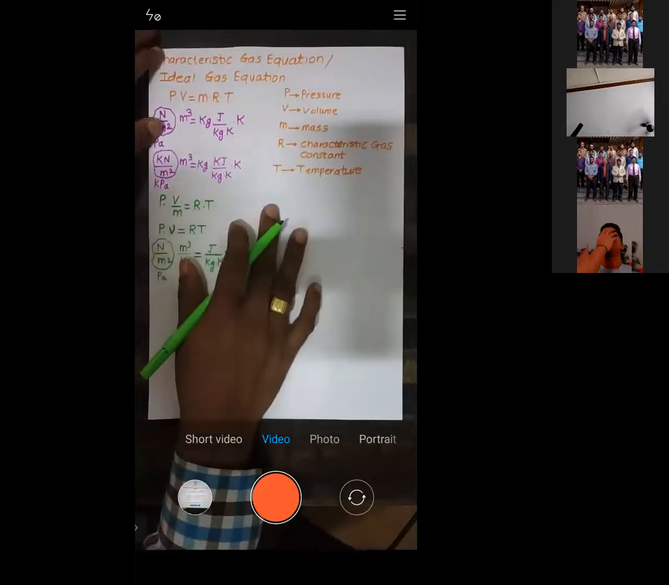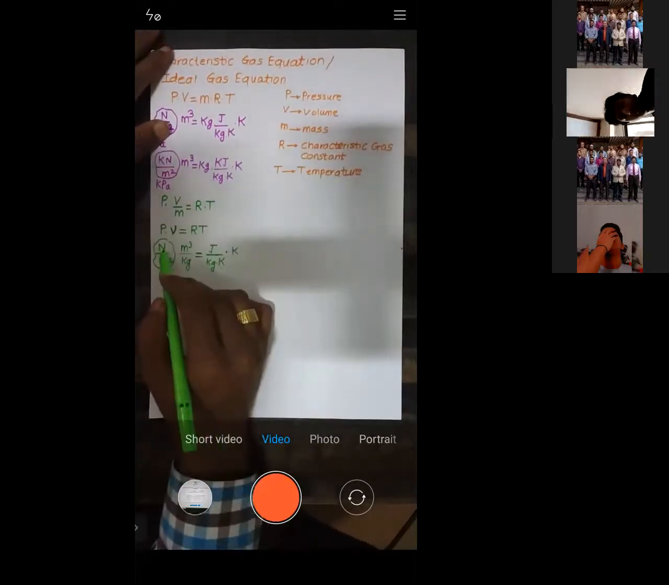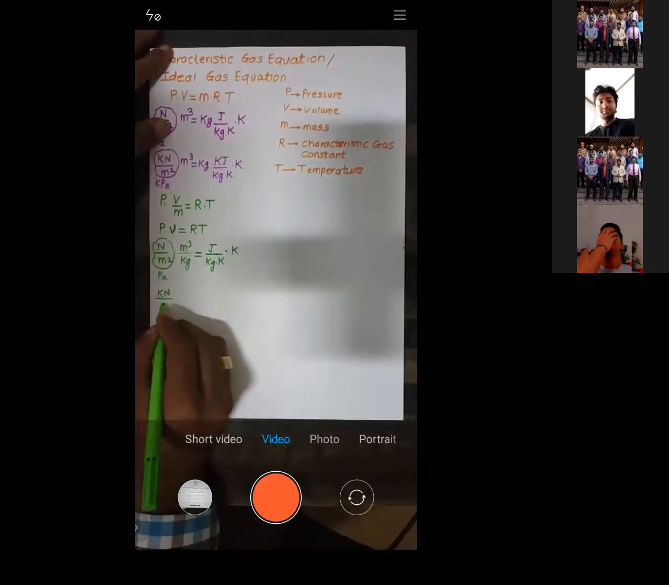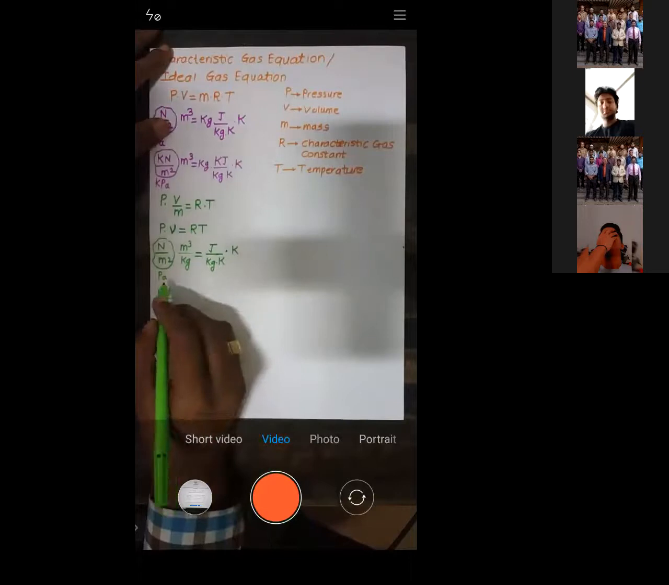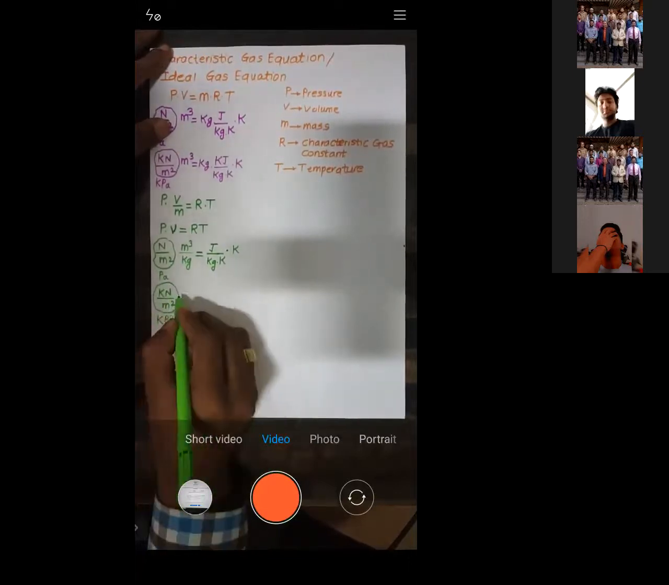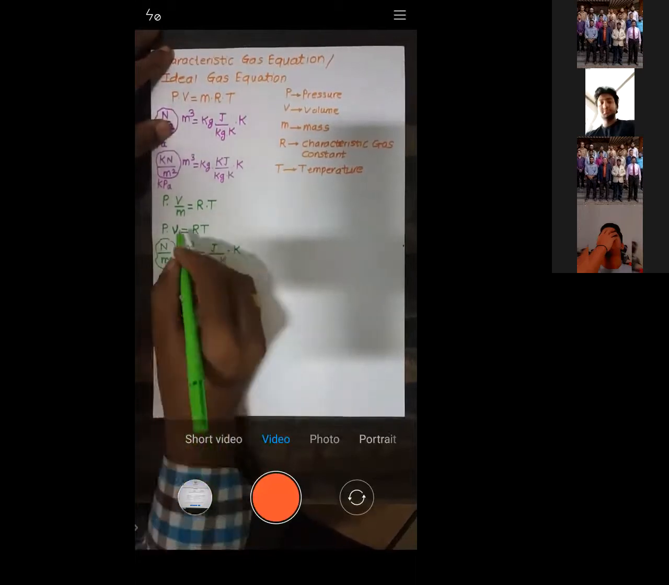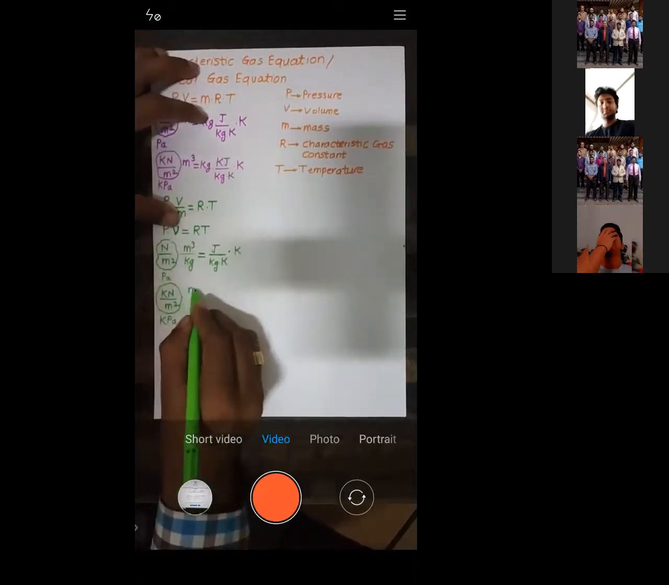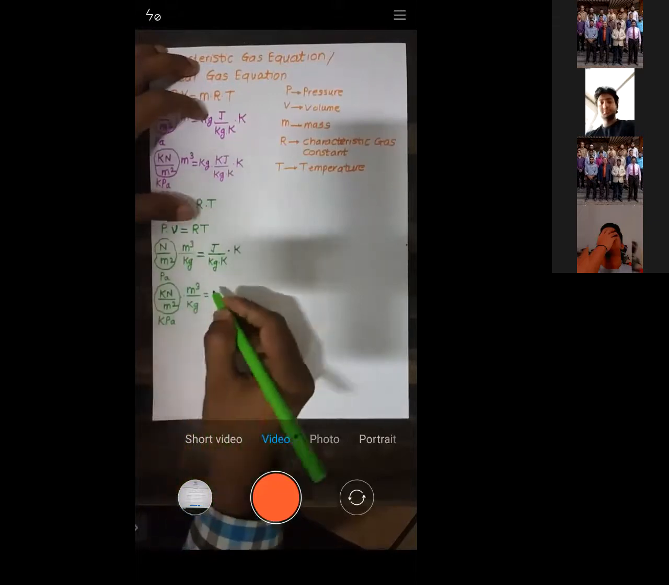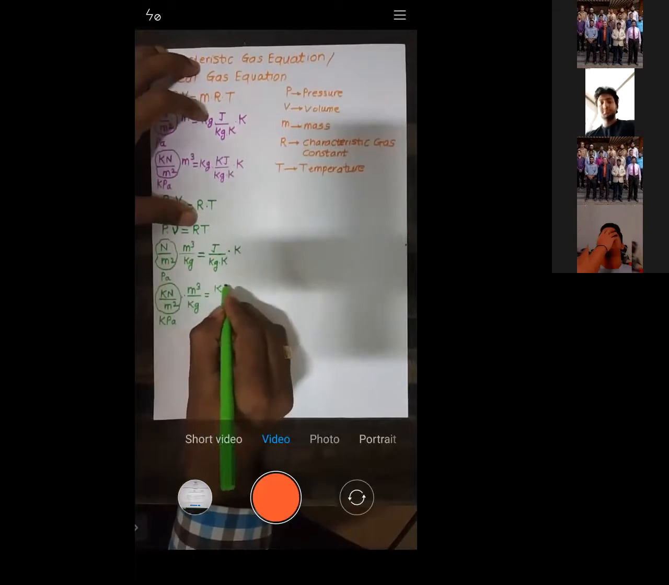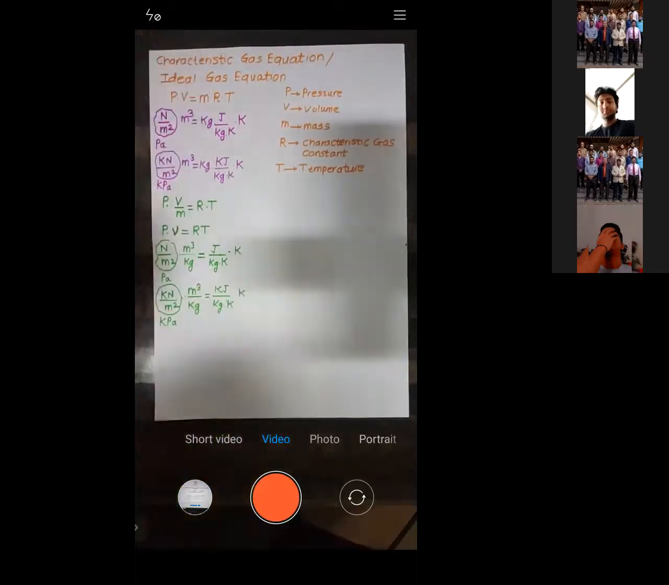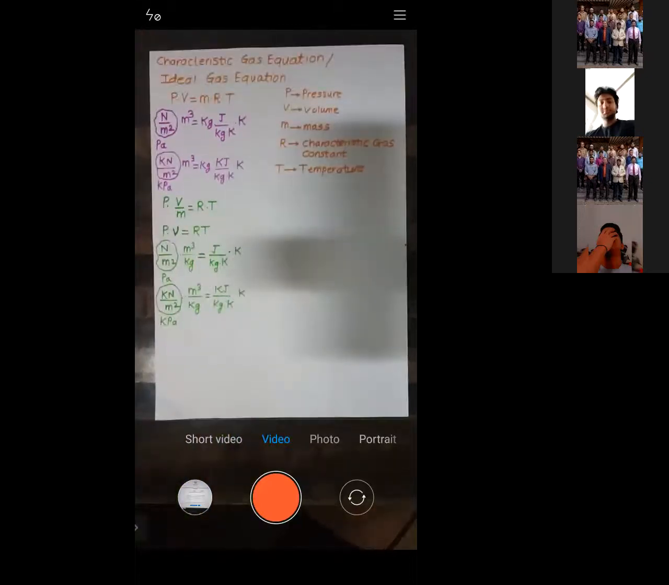Is it okay? Similarly, instead of taking Newton, if I take kilonewton per meter square, it is nothing but kilopascal, into volume, which is obviously in meter cube per kg. Specific volume is in meter cube per kg, equal to R, which now has to be in kilojoule per kg Kelvin, multiplied by temperature, that is in Kelvin.